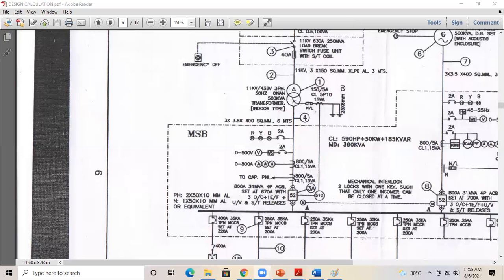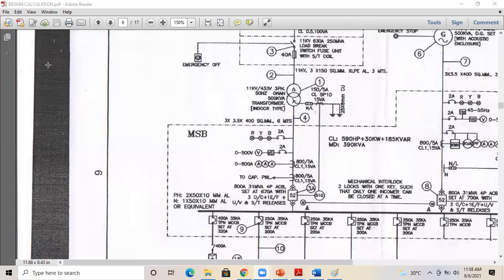So this is how we represent the cable in the single line diagram. Today's portion is over. We have discussed the cable introduction and cable calculation using Indian standard. In the next session, we will be discussing cable calculation using British standard. I already shared the BS 7671 handbook related to the British standard calculation.